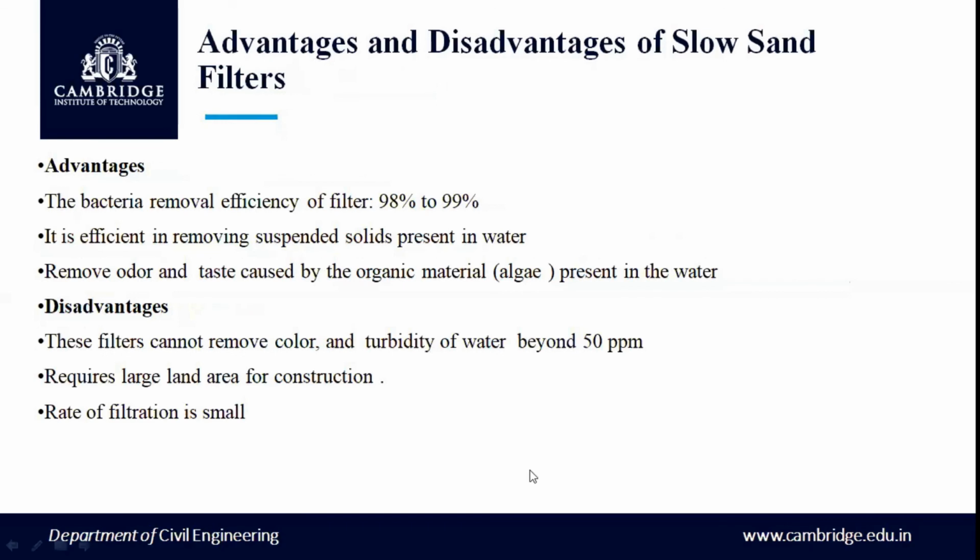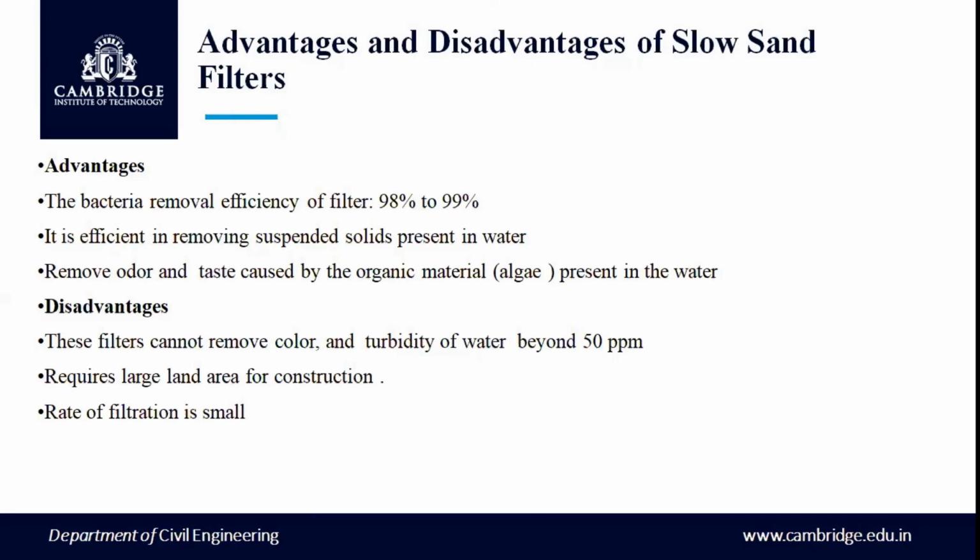Advantages and disadvantages of slow sand filter. Advantages. The bacteria removal efficiency of the filter is around 98 to 99%. It is efficient in removing suspended solids present in the water. It also removes the odor and bad taste caused by organic material such as algae present in the water.